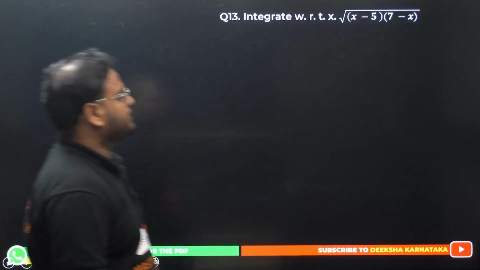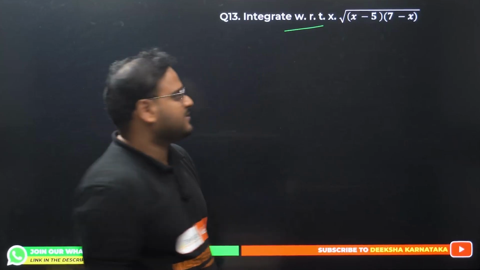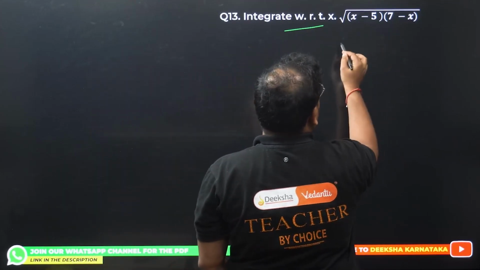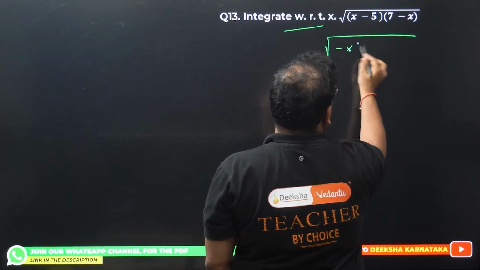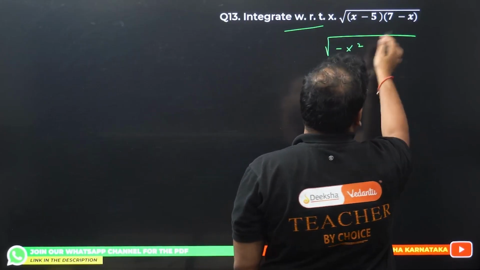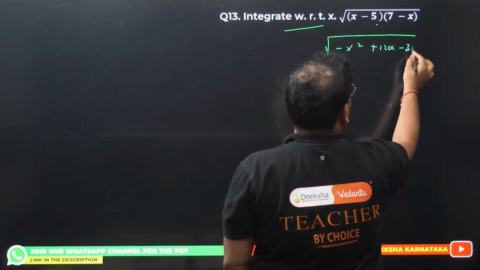Next is question number 13. Integrate with respect to x, (x minus 5)(7 minus x). First step is simple. Expand it. What do you get? You get minus x square, you get minus 35, and you get 7x plus 5x, so 12x, minus 35.